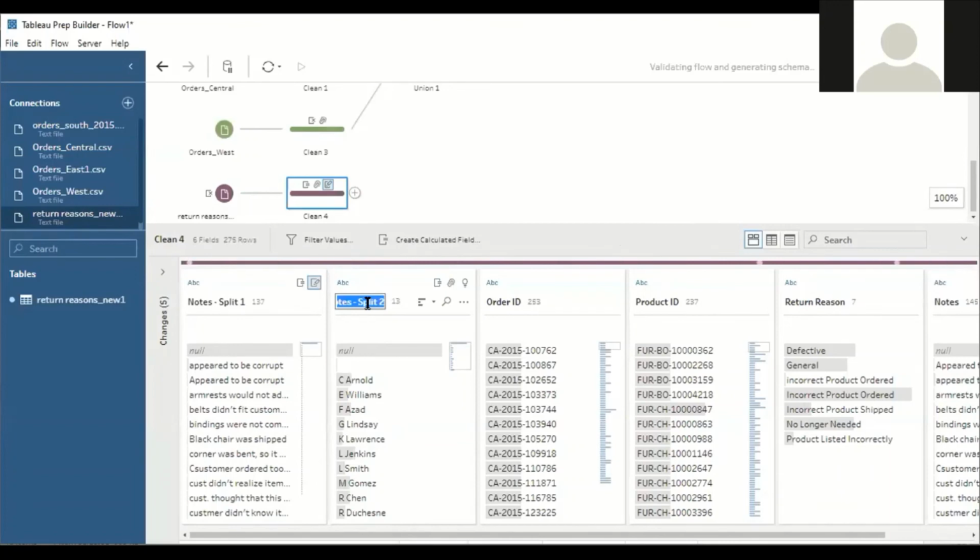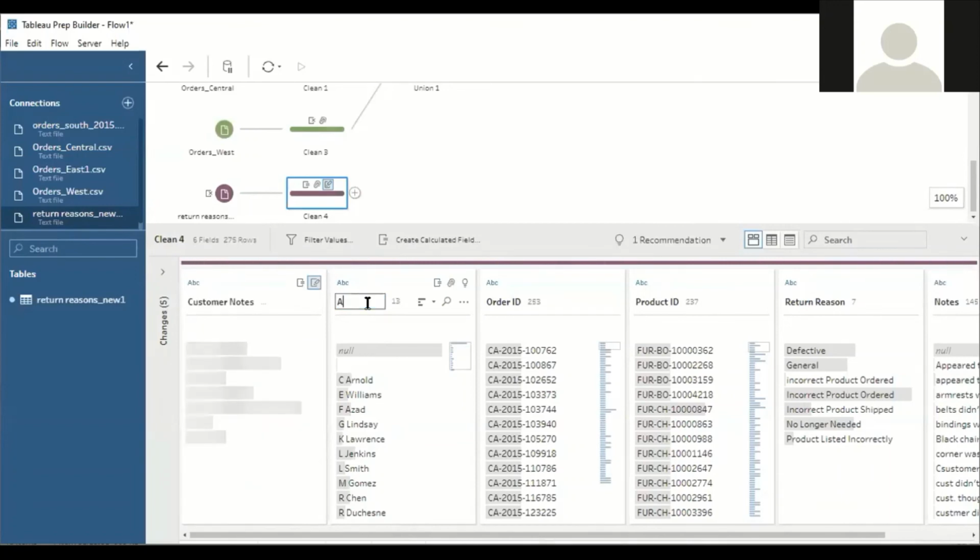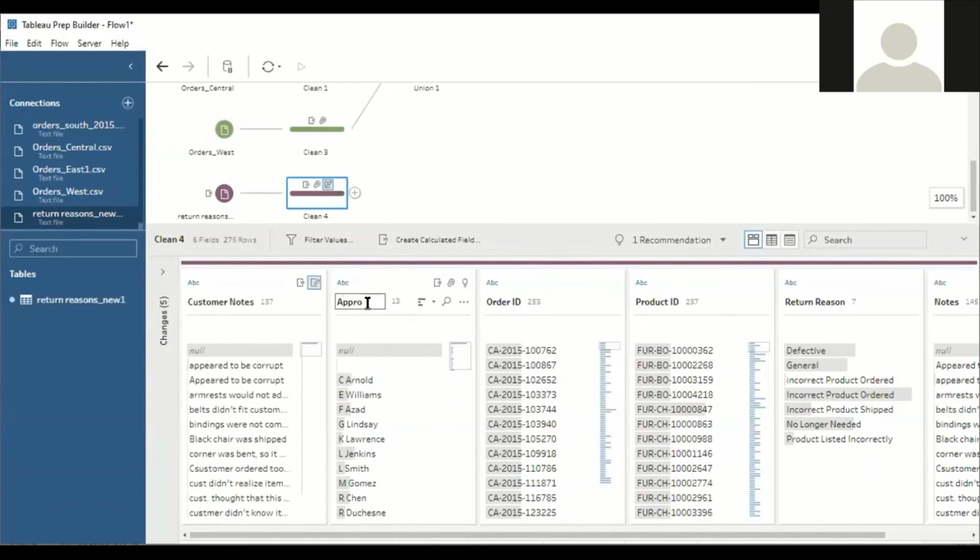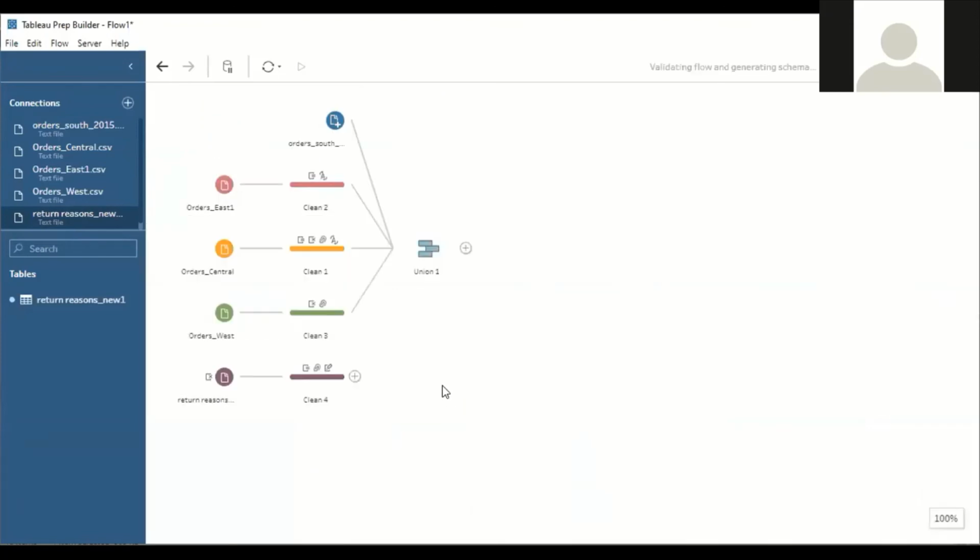Approver name. Okay, approver name. Approver name. Fine. So now the data is cleaned. Next